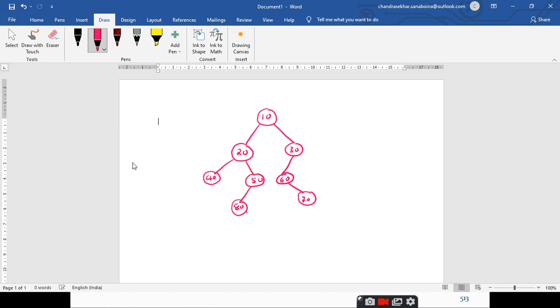Data, sir. Elements. Yes, it is the data, or else we can call it the name of the node also, right? Anything is okay. So the 10 is stored inside this node, or we can call it node number 10. So when you observe the diagram, when I am drawing it, you should be very careful. While drawing the binary tree, you should clearly make a distinction between the left subtree and the right subtree, or the left child and the right child, right?